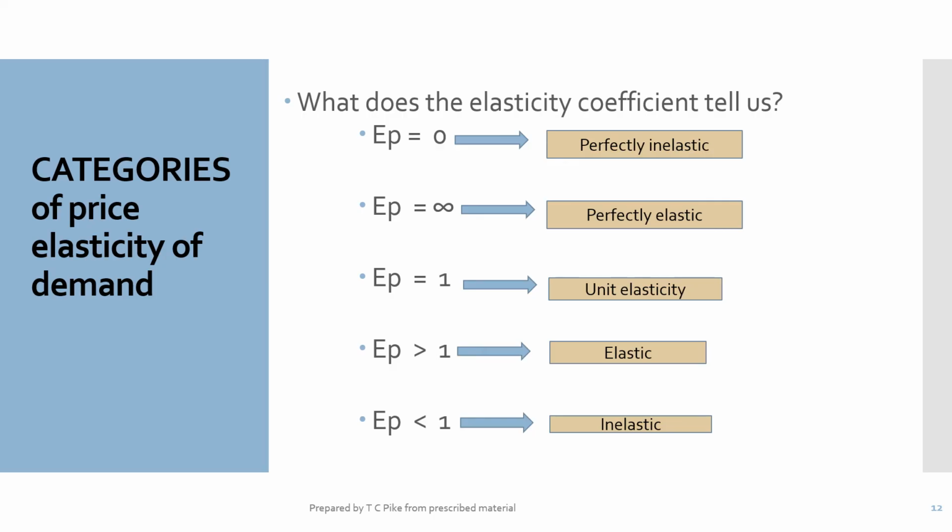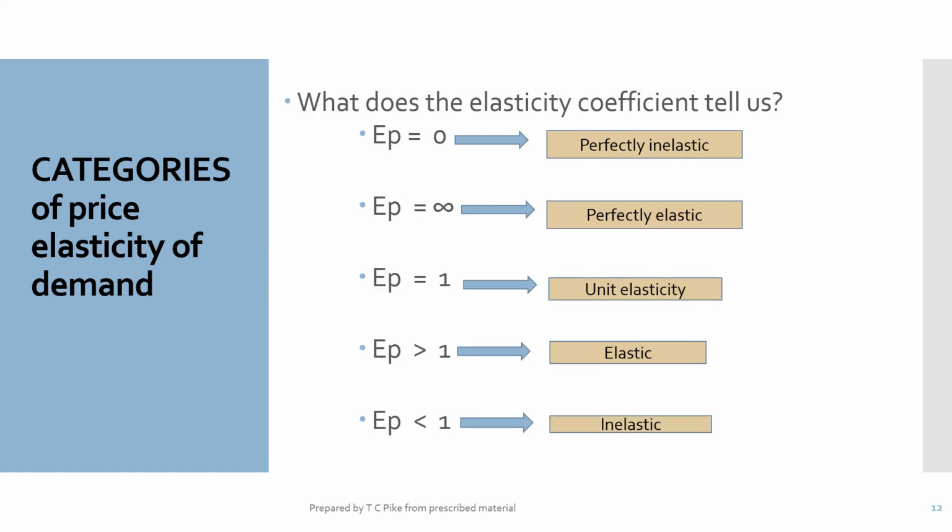So when we are with price elasticity of demand, we have to use EP or ED. So where are we? EP can be equal to naught, which tells us that the demand for this product is perfectly inelastic. We could be infinity, which tells us it's perfectly elastic. We could be equal to 1, which is unit elasticity. We could be greater than 1, which is elastic, and we could be less than 1, which is inelastic. Now, taking the information from our previous answers, we know that the college education was greater than 1, therefore it was elastic, and Tina's pies were less than 1, so it was inelastic.